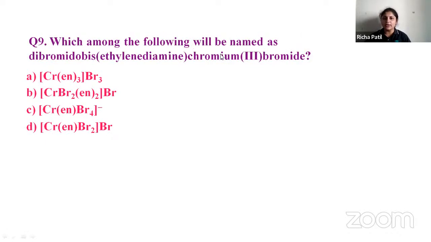Which among the following will be named as dibromido bis(ethylenediamine)chromium(III) bromide? Before this, in the examples we have seen, they have given a complex and told us to name it. Now they have given the name, so accordingly we have to write the complex.